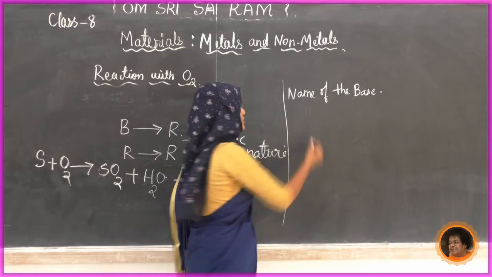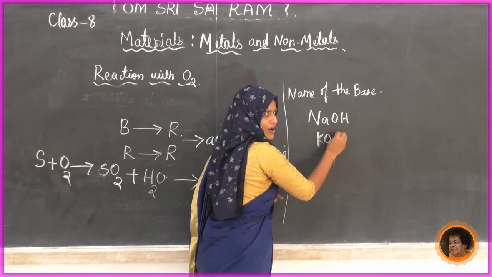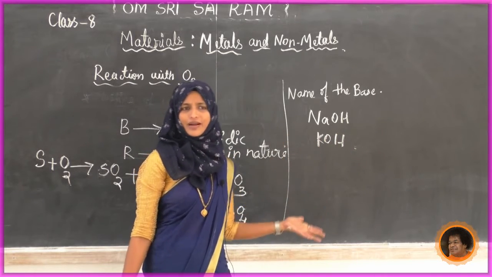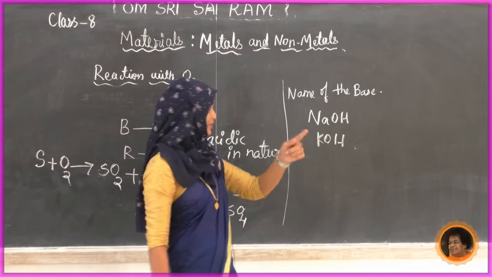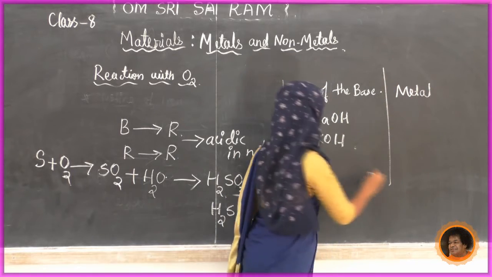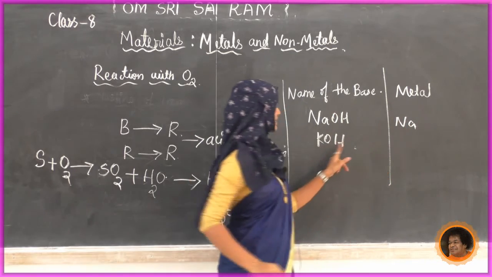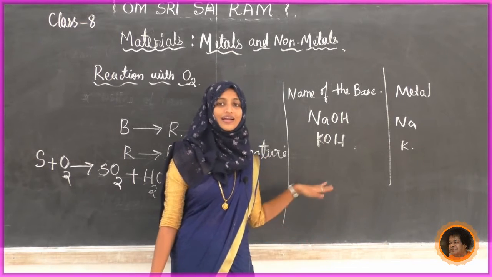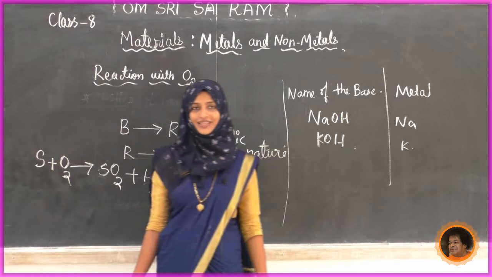What are the different bases we know? Sodium hydroxide, potassium hydroxide, many we know. Anything you can write: calcium hydroxide, barium hydroxide, lithium hydroxide. And you have to find which metal is present over here. In sodium hydroxide, which metal? Sodium. Potassium hydroxide? Potassium. Like this you have to write more and more examples and find out the metal present in them.